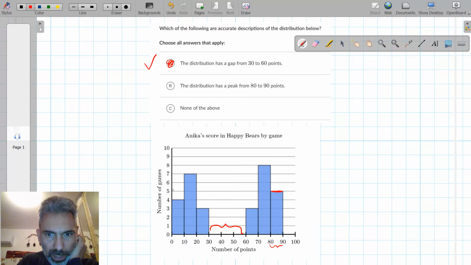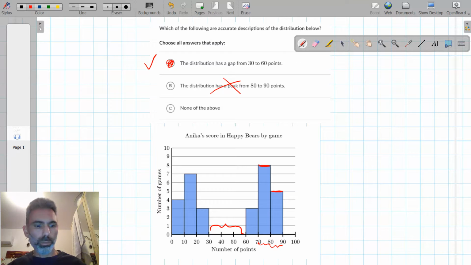We have 5 games where she scored 80 to 90 points, but this is not a peak. The peak is from 70 to 80 points, where she played 8 games. So this option is not correct. So only option A.